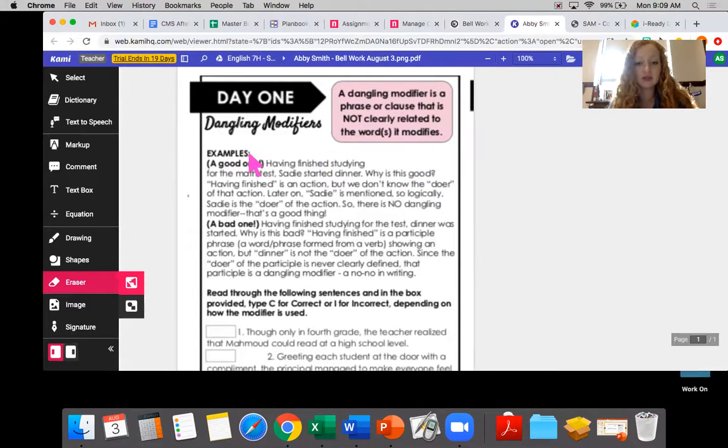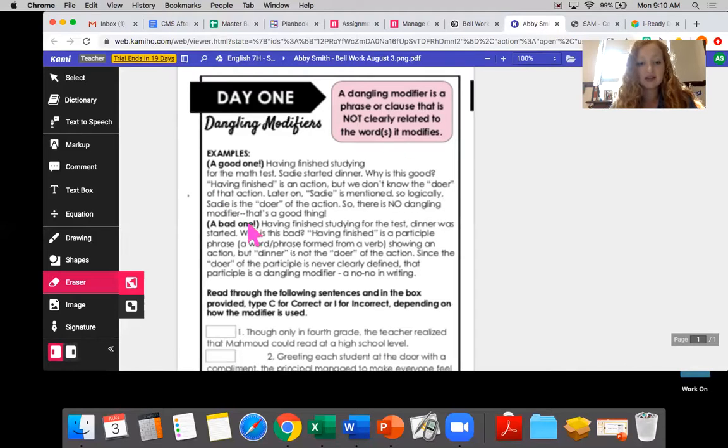Okay, so this first example is a good one. It says, "Having finished studying for the math test, Sadie started dinner." So why is this good? Having finished is an action, but we don't know the doer of that action. But right after it says, having finished studying for the math test, Sadie is mentioned. So logically, Sadie is the doer of the action. So there's no dangling modifier. That is a good thing. So Sadie is the one who just finished studying for the math test. So it's good that her name comes right after the comma, okay?